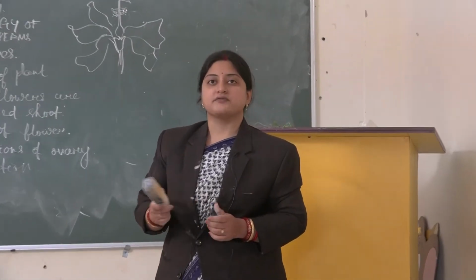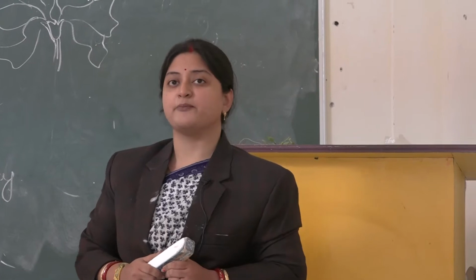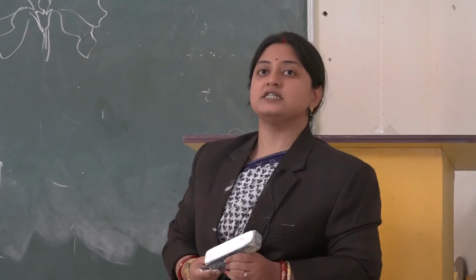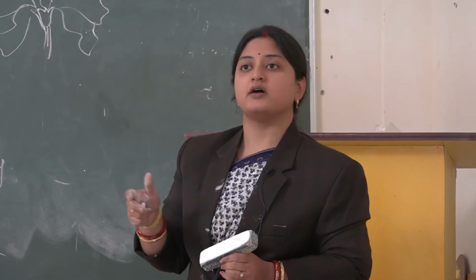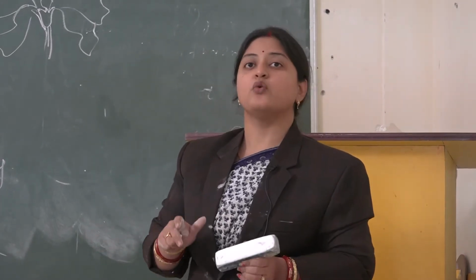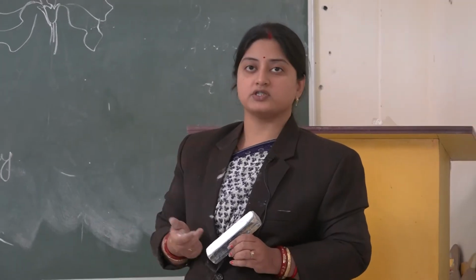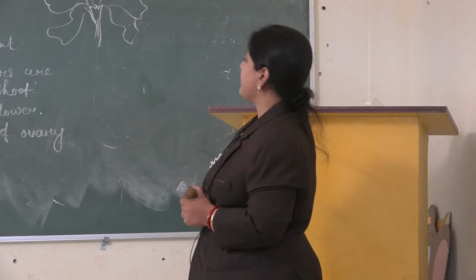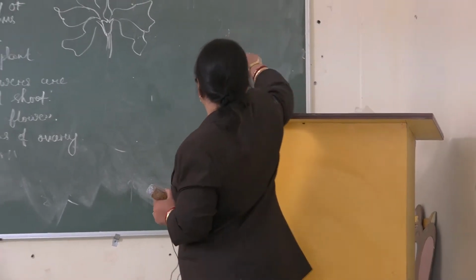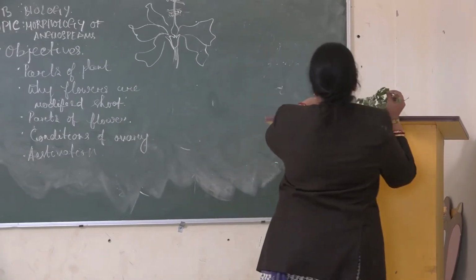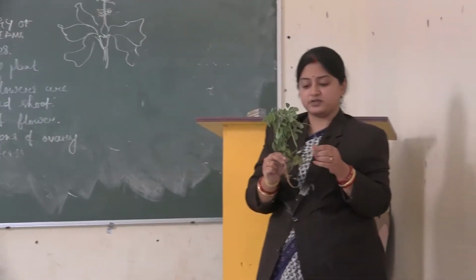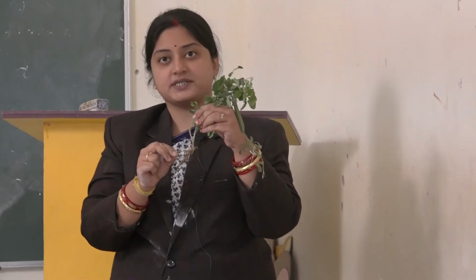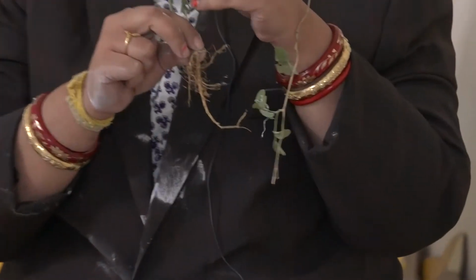And we know that the surface of earth is a rich source of biodiversity. What do you mean by biodiversity? Biodiversity deals with the number of plants or animals that are different from a morphological point of view. So in morphology of flowering plants we will start with a plant. Let me show you a plant. In this plant, see what structures are present. First, the root is present. It is present beneath the soil.